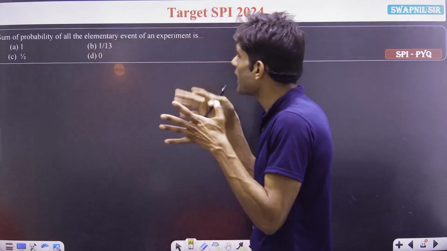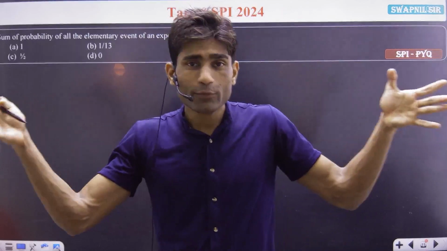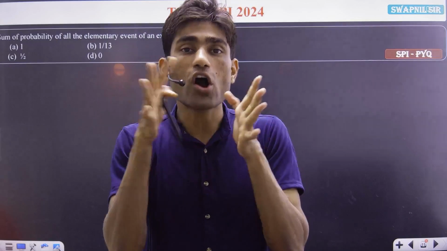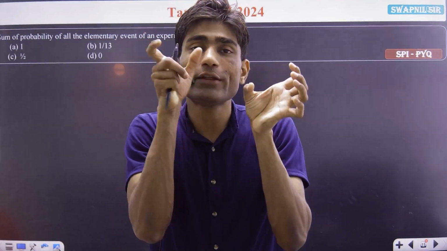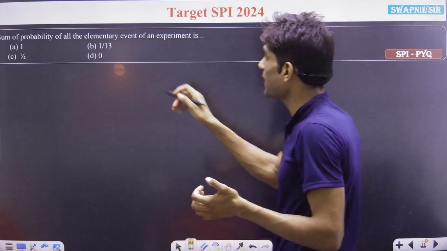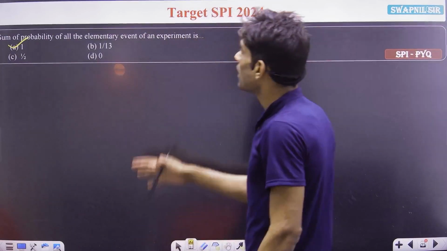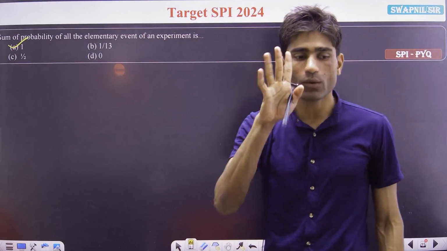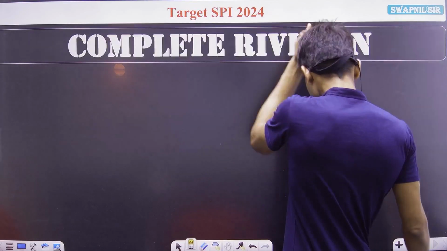Sum of the probabilities of elementary events. Always remember that when we add all the probabilities at once, we will get their sum as only one. The probability for all the events in our sample space always gives us the value 1. And the failure for our event gives us 0. The probability of event A plus the probability of event A complement is always equal to 1. Remember these important formulas. So the addition of probabilities for all elementary events is 1 here.